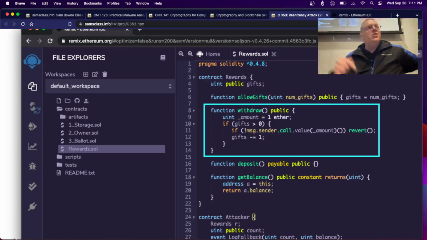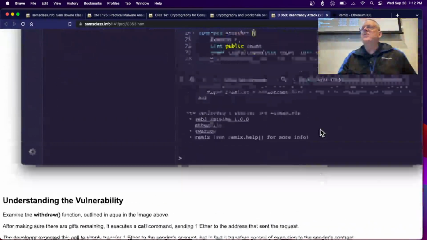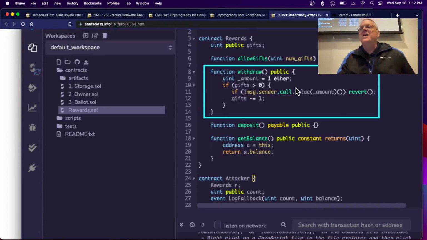When you send money to my contract, I can run code in your contract. When you call my contract with an amount, it doesn't just send the money to me, it runs a function which is under my control in your context. So just sending me money gives me code injection in your code. And in this case, the malicious attacker code is going to recall the withdraw again. So you withdraw it, and then it's going to enter this again and again and again before it ever gets to the -1 step. So it's going to take out more and more and more and more before it ever gets to the line that notices that there's a limit. That's how it works. That's called reentrancy.